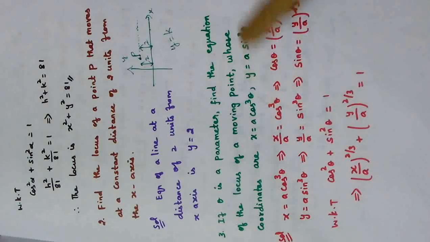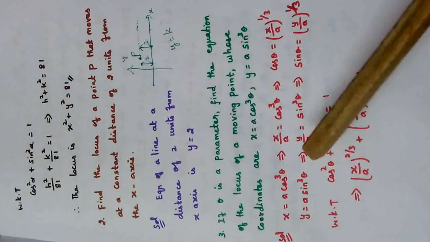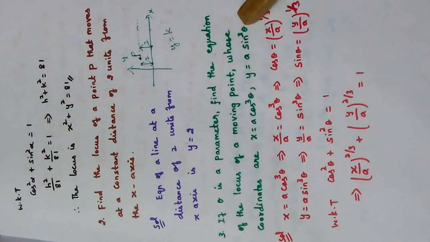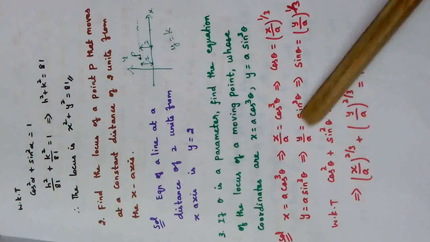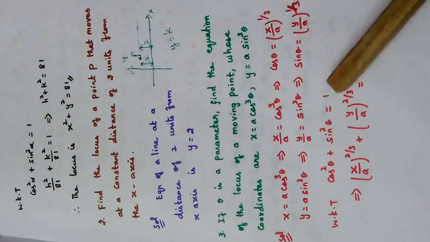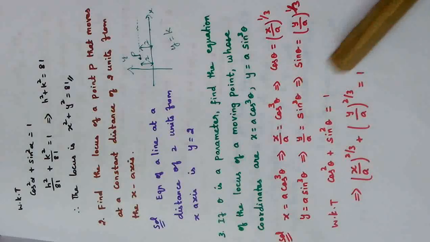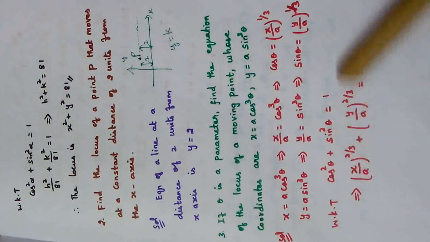Why are we writing this? Because we can substitute the value. Cos theta value we know, we need to square it. If I square this, the 1 by 3 will become 2 by 3, right? Plus sin square theta, which means I should square this, so this becomes y by a power 2 by 3, equal to 1. So I can say this is the answer, or I can take the LCM and give the answer.